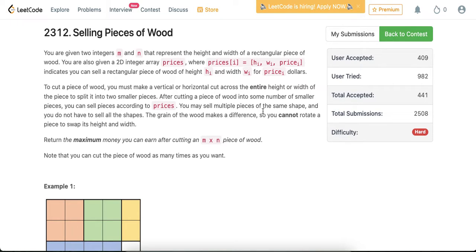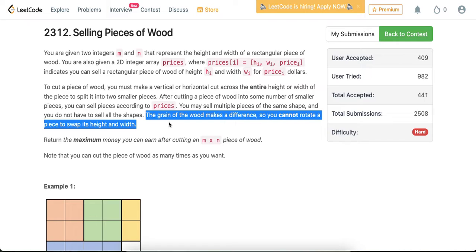The reason is because the grain of the wood makes a difference, so you cannot rotate the piece of wood. What it means is, for example, if we have a 2 times 1 wood, height of 2, width of 1, this is not the same price as 1 times 2.